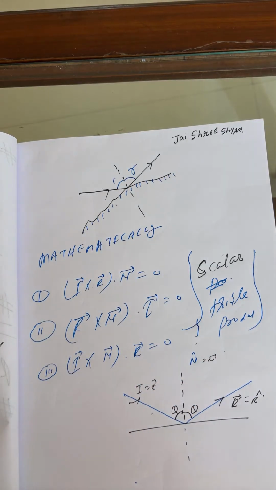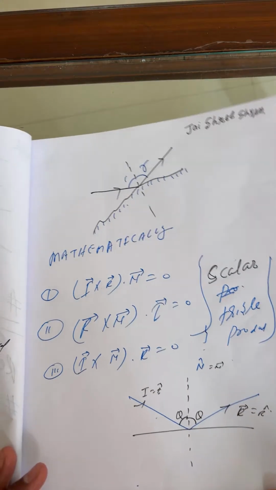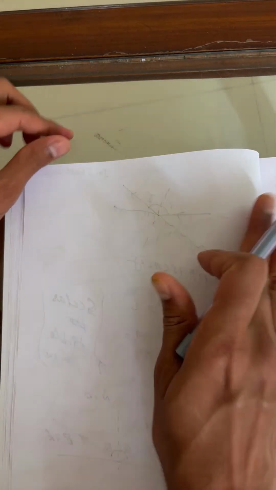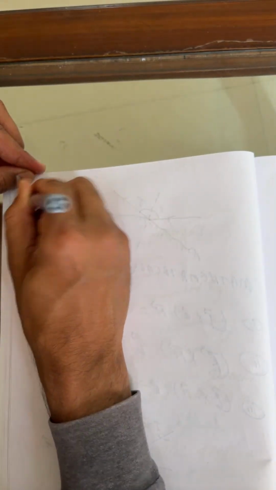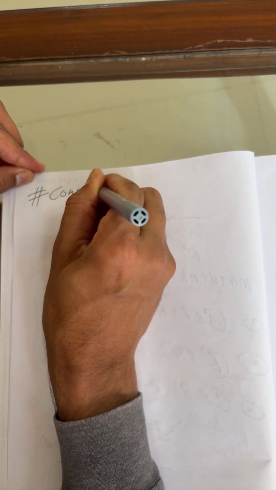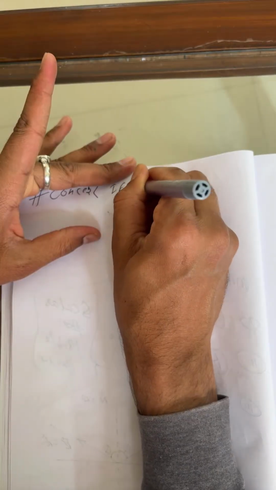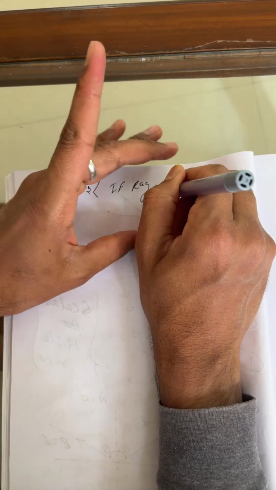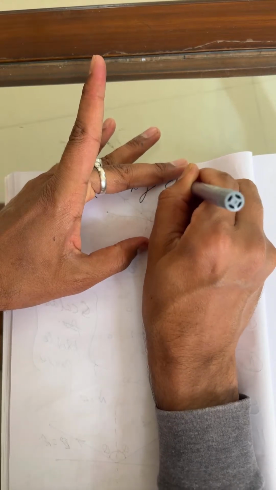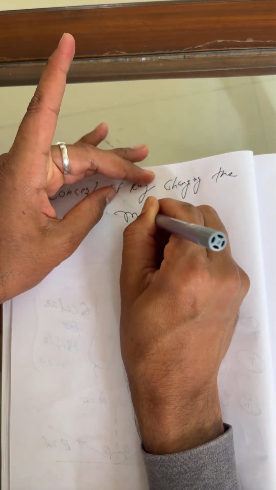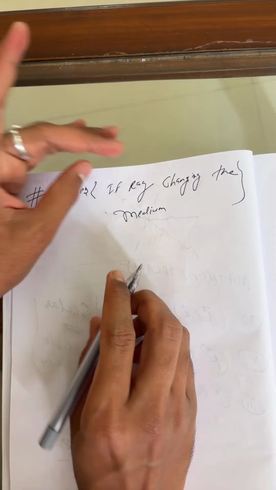Then what's our next topic? The concept of a ray changing the medium. I hope all of you have written it here. Which kind of concept are we going to learn? If a ray is changing the medium.